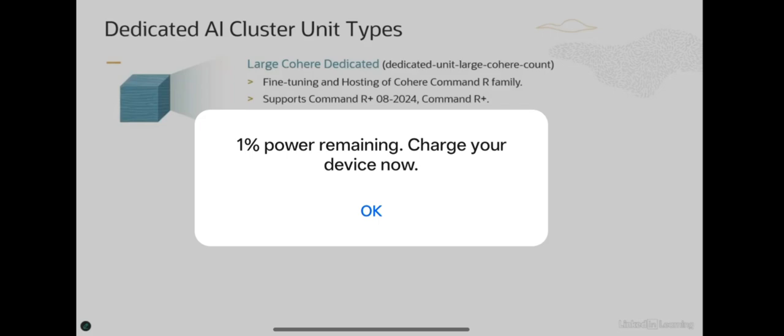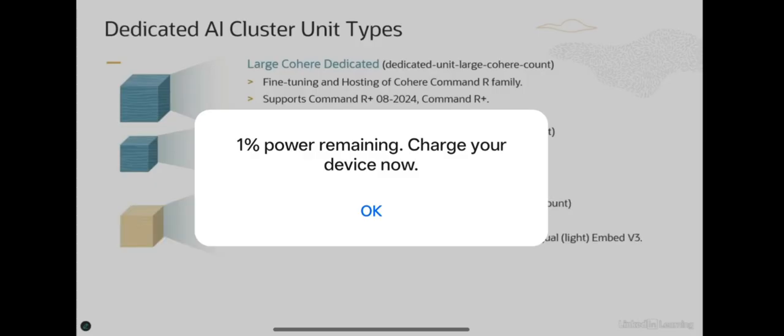When you are listening to this lesson, you might have fewer models supported or a newer set of models supported, so you should always check the documentation to see what kind of models are supported. So the first one is large cohere dedicated. The second one is a small cohere dedicated unit type. And here again you can do fine tuning and hosting for cohere command R models, and it supports a couple of models which are shown on the screen here.